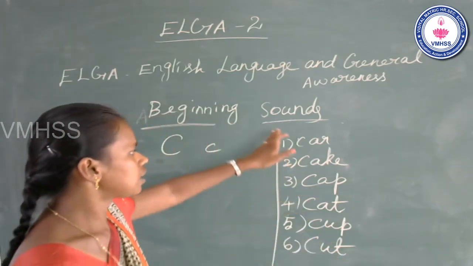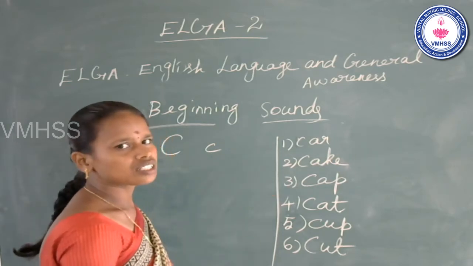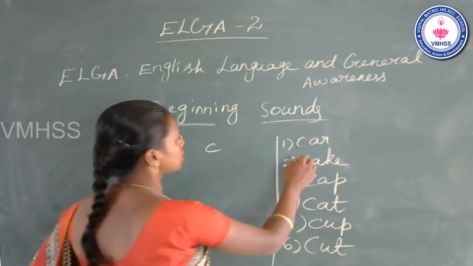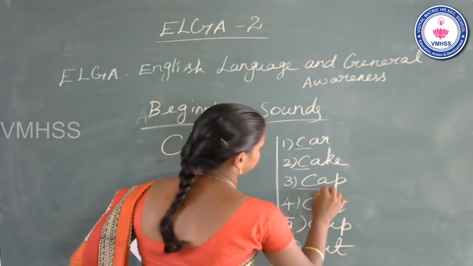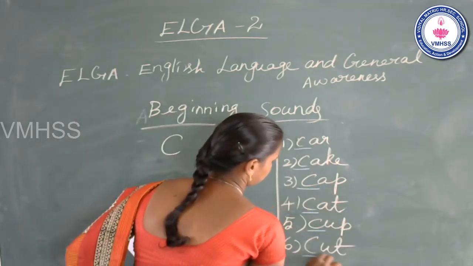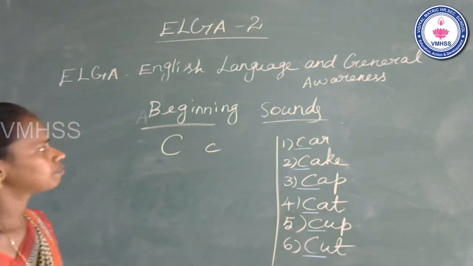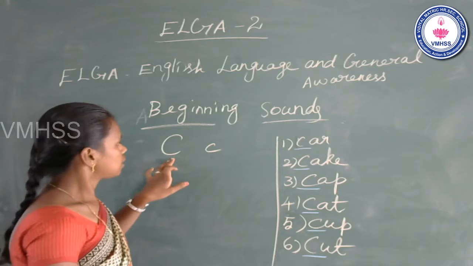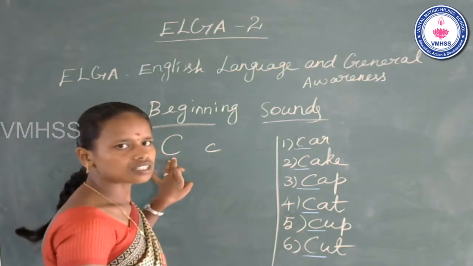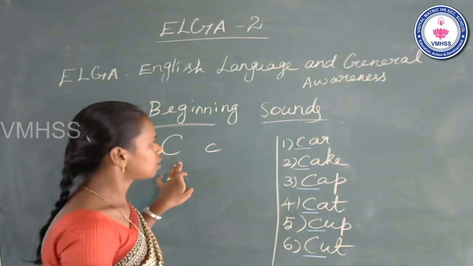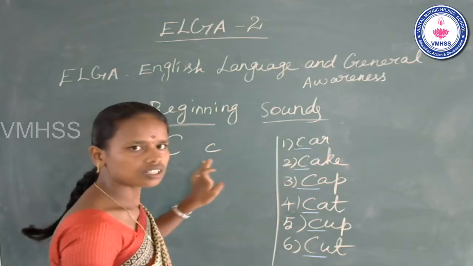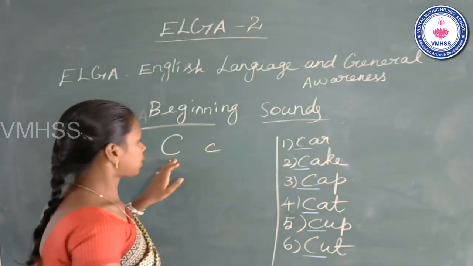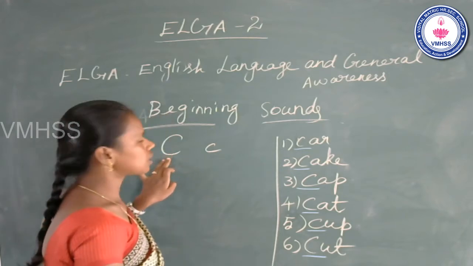Okay. Now look at these words. These words begin with the sound K. Okay, now see the first word. The name of the letter C. The sound of the letter K. K. Car. K. Car. Second word. The name of the letter C.